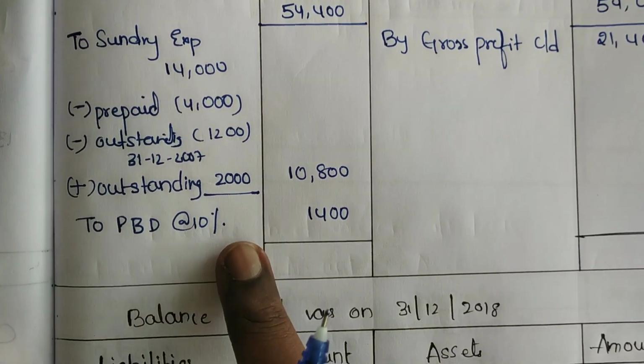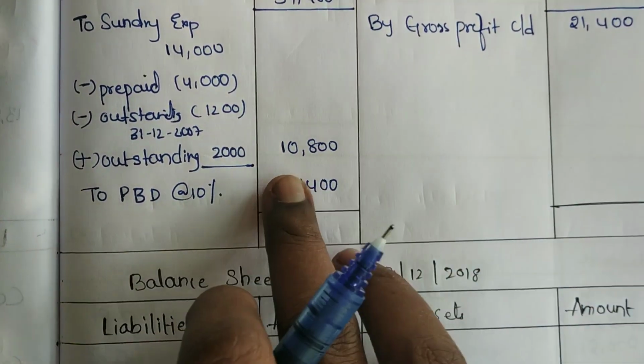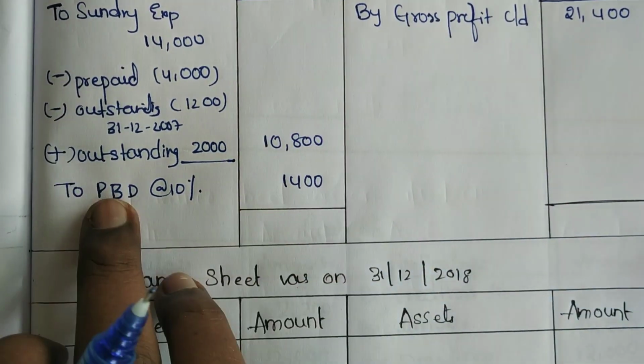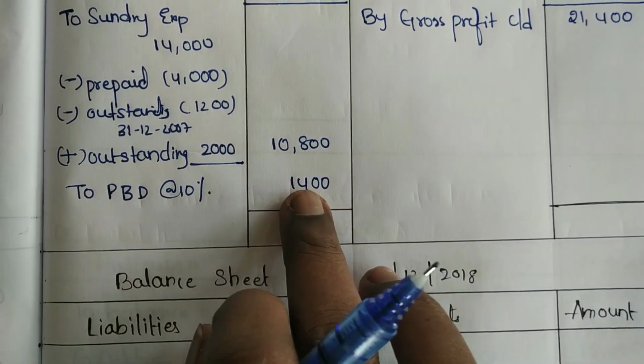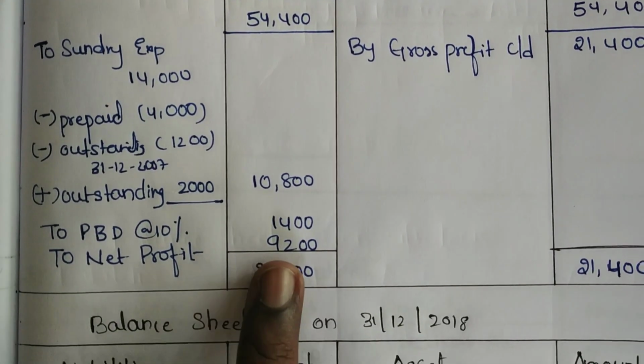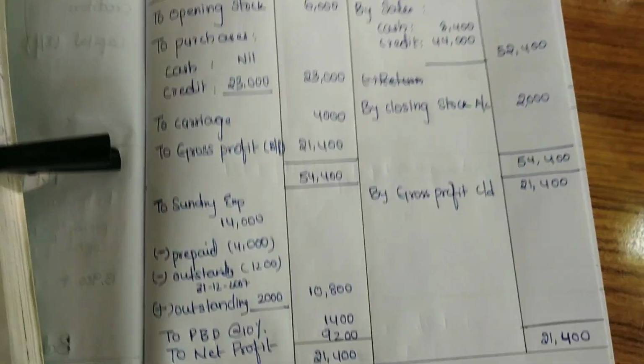So we are done with all the adjustments regarding P&L account. Now we can close the P&L account. If you can see clearly, the credit side balance is more. So balance it, and whatever the amount we are getting, that will be called as net profit. So we got the net profit as 9,200. That means we are done with the trading and P&L account.